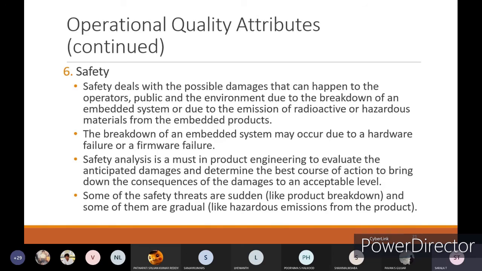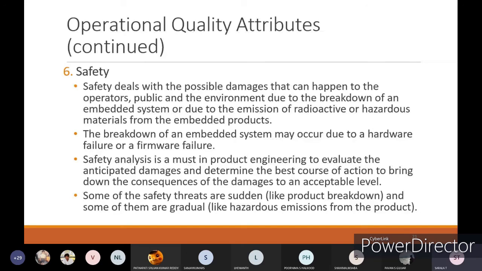Safety deals with the possible damages that can happen to the operators, public, and the environment due to the breakdown of an embedded system or due to the emission of radioactive or hazardous materials from the embedded products. You may get damages with respect to these things. The breakdown of the embedded system may occur due to a hardware failure or a firmware failure.